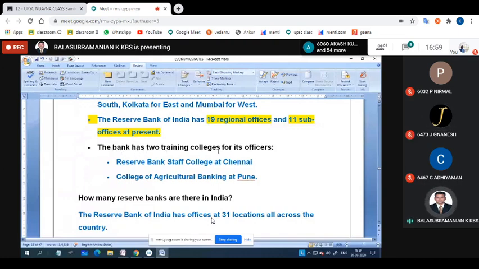This bank has 2 training colleges for its officers: the Reserve Bank Staff College at Chennai and the College of Agriculture Banking at Pune. Okay, it is too important, unknown information, just you go through.